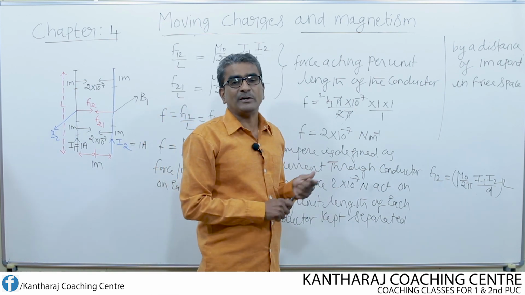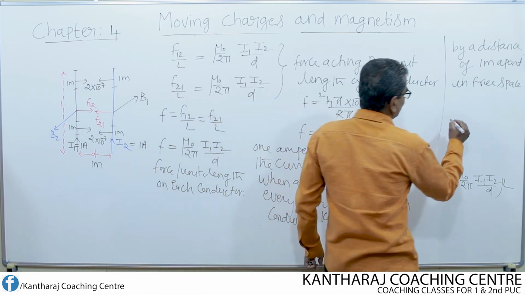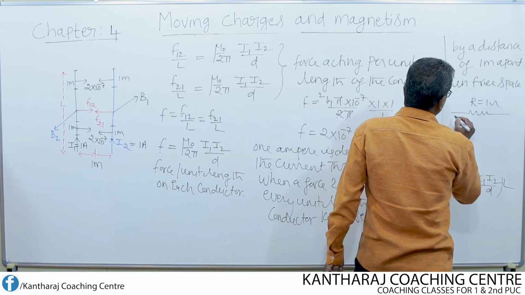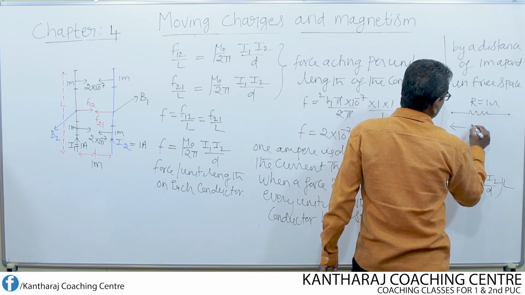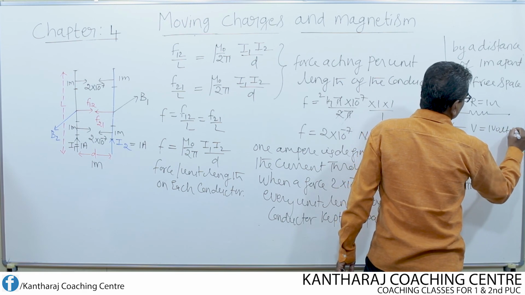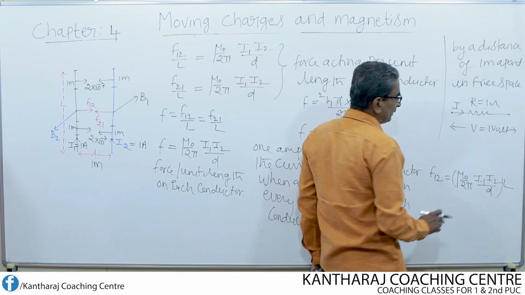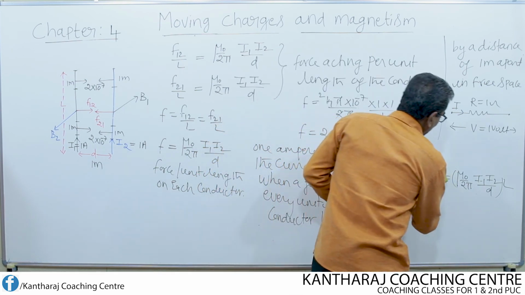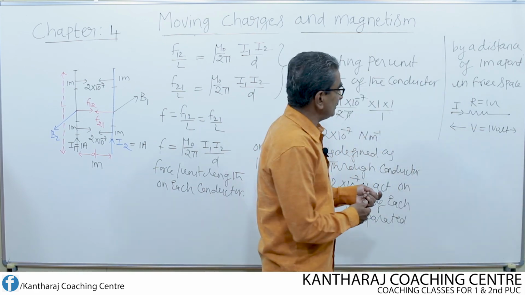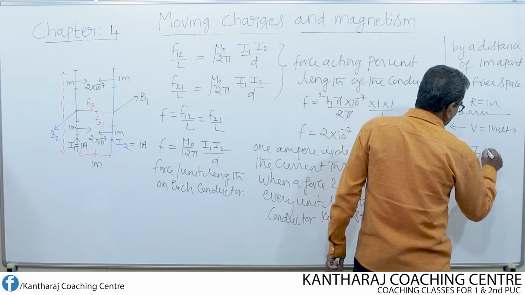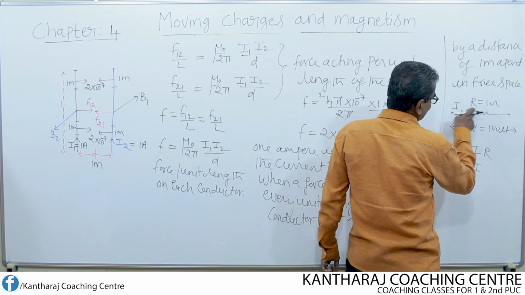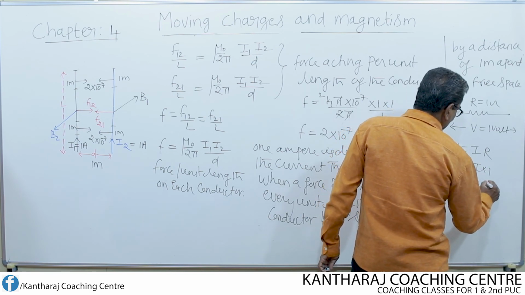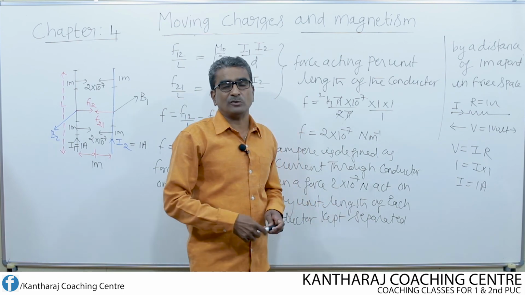Because there is one more way of defining ampere by making use of Ohm's law. Look here, this is a resistor or a conductor of resistance 1 ohm. Suppose between the two ends of the conductor, the potential difference maintained is equal to 1 volt. Now the current flowing through this conductor is said to be 1 ampere. How can you say that? Use Ohm's law. According to Ohm's law, we have V equal to I into R. What is V? 1 volt. I multiplied by R, 1. I into 1 means 1. So I equal to 1 ampere. So using Ohm's law also we can define 1 ampere.